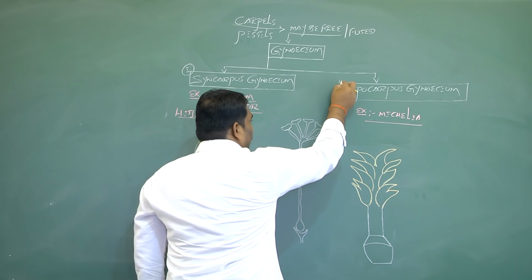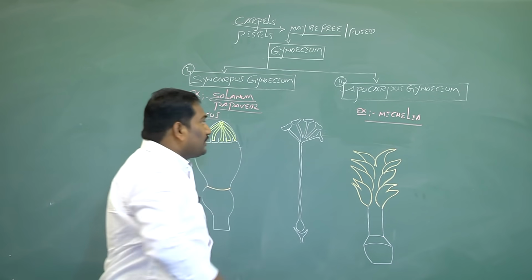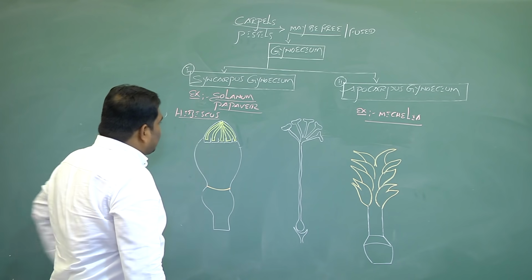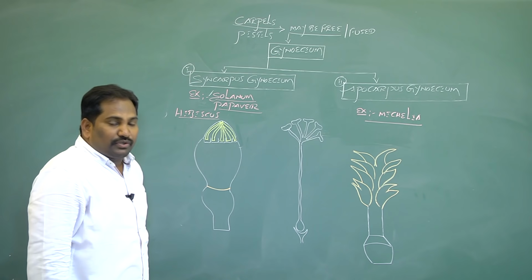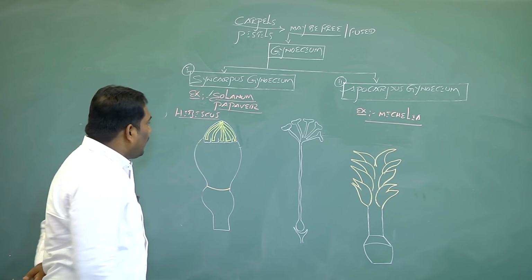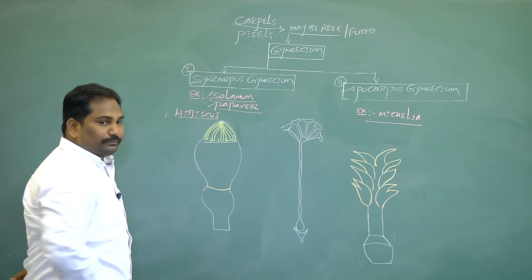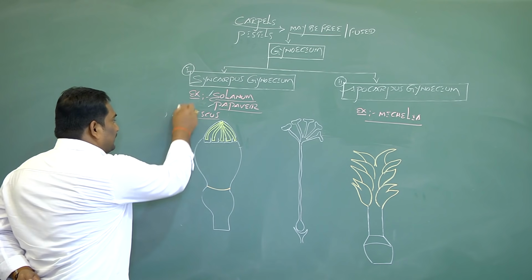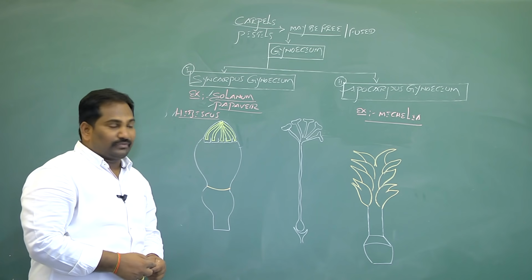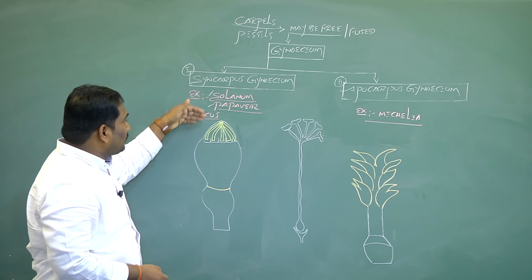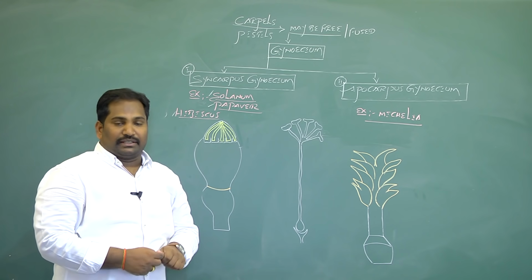Second type is apocarpous gynoecium. The best examples for syncarpous gynoecium are Solanum, Solanaceae family members, Papaver somnifera, and Hibiscus rosa sinensis or China rose.